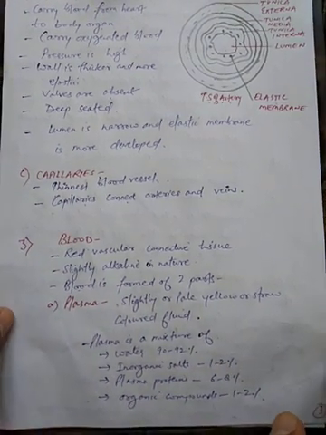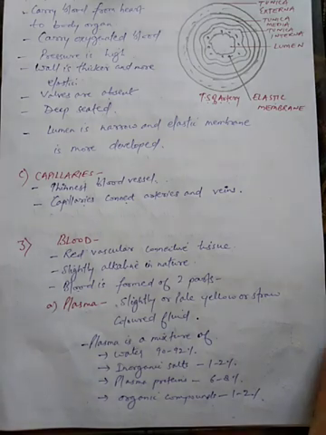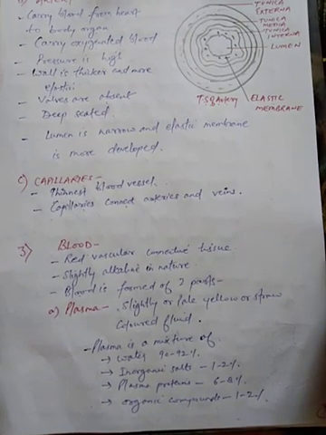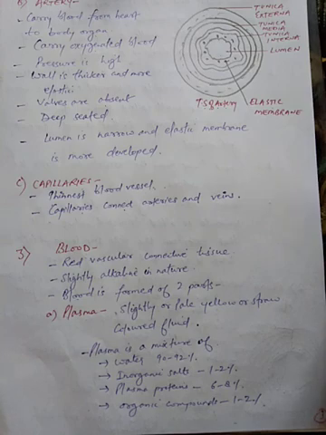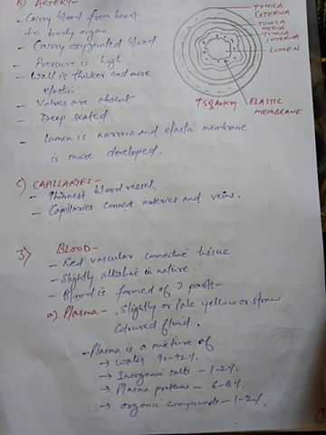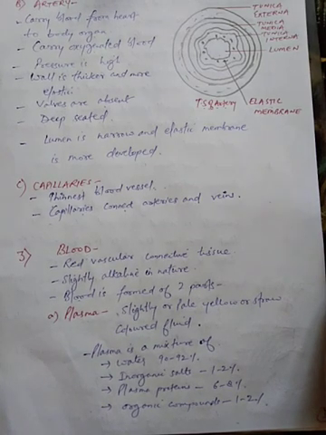Blood, you all know that blood is present in our body, and blood plays a major role in transport of different substances, like it helps in transport of nutrients from small intestine to different parts. Also it helps in transport of waste materials.